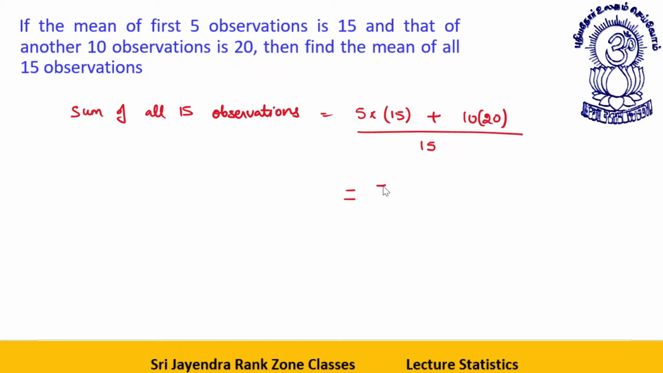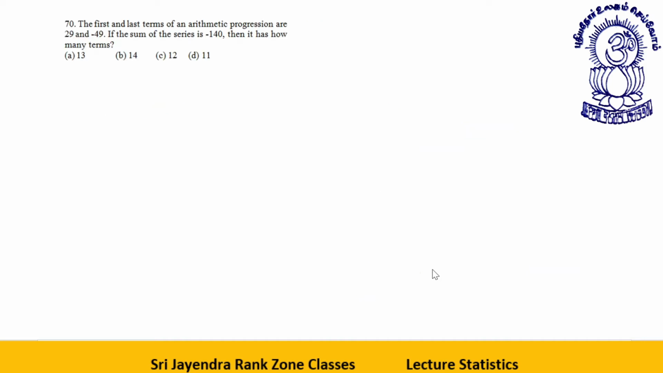5 into 15 is 75. And 10 into 20 is 200, divided by the 15 observations. This is 275 by 15, or you can say 270 plus 5 upon 15. 15 multiplied by what will give you 270, that will be 18. 18 plus 1 by 3, that is 18 and 1 by 3, which is the average of the entire group. I have taught you to solve this by the alligation method also.